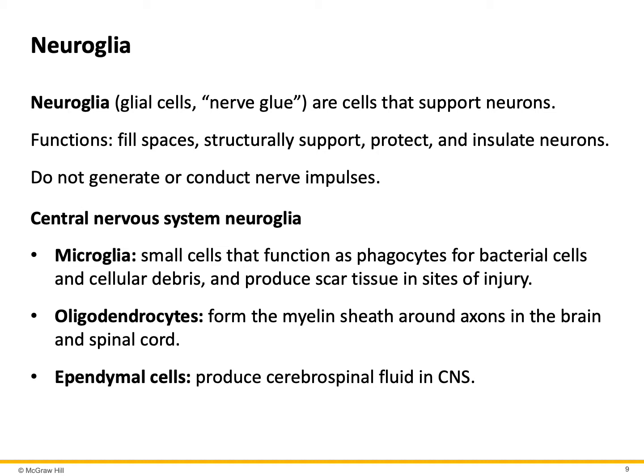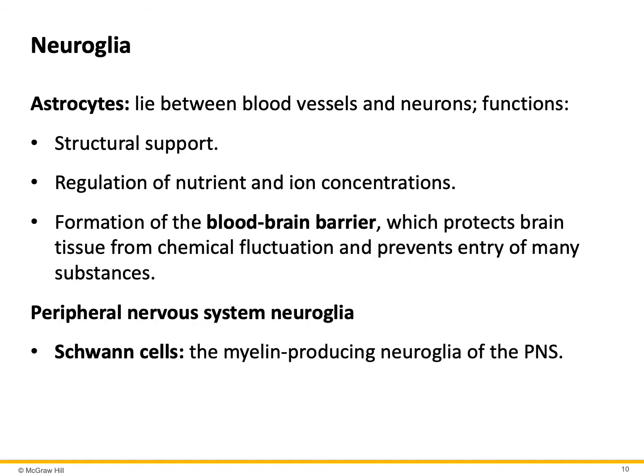Ependymal cells produce a fluid which showers the central nervous system, nurtures the central nervous system, and also carries electrolytes from one part to another part, which is called cerebrospinal fluid. Finally, we have astrocytes, probably one of the most important neuroglia in the central nervous system.